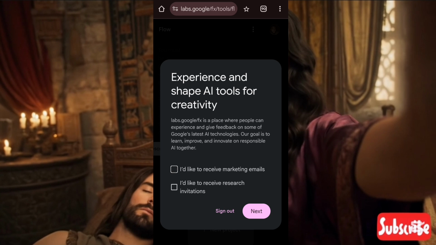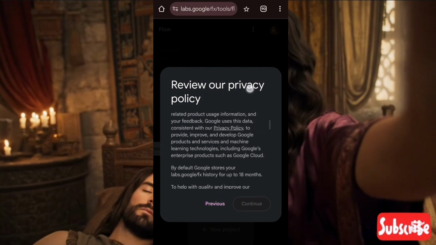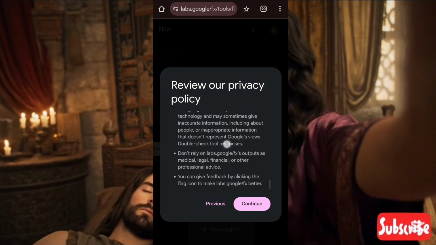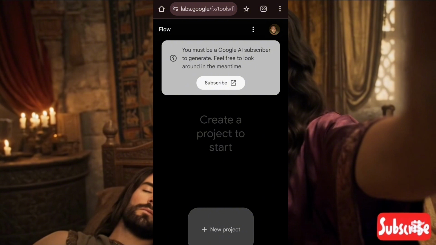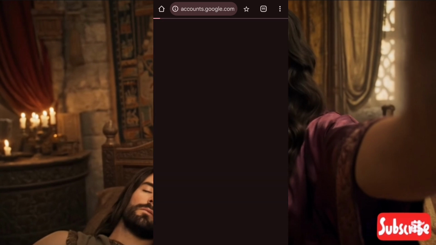So once it brings you here, just go ahead and tick all this box and click on next, and then go ahead and review their policy like this. Just scroll, then when it brings you here, it will give you access to continue. Then you click on continue, and now you have access to the Flow AI platform. But the only thing restricting you from creation now is to subscribe. As you can see here, it says you must be a Google AI subscriber to generate. Feel free to look around in the meantime. So it says subscribe here. We're going to just click on subscribe and wait for it to load.